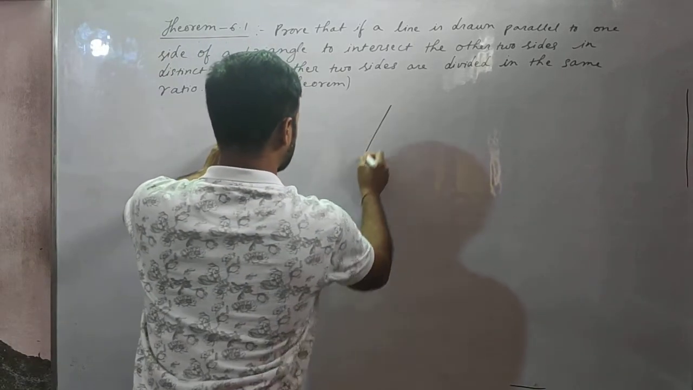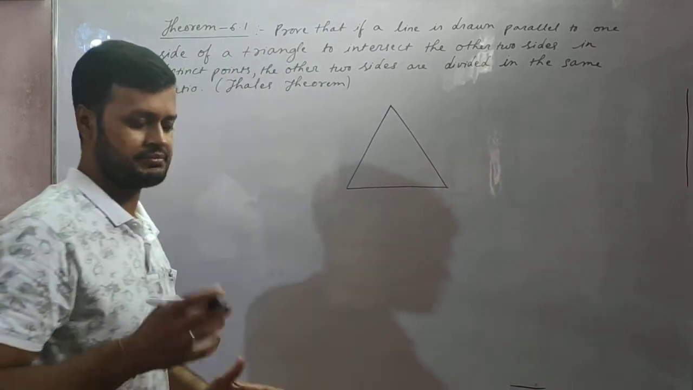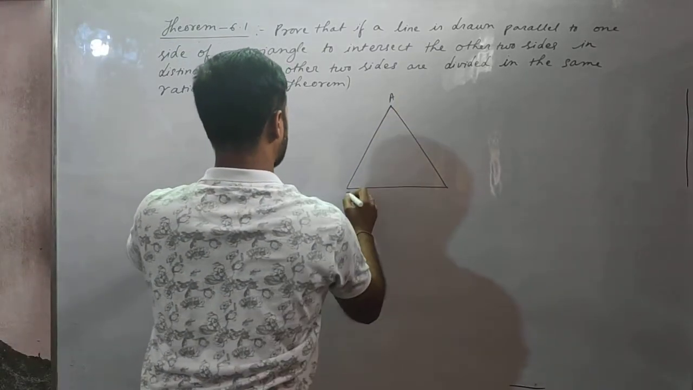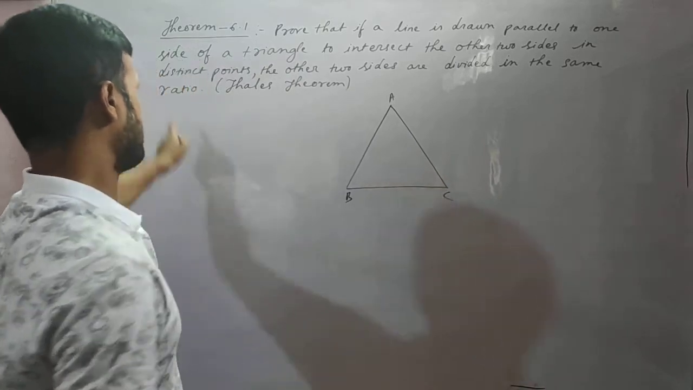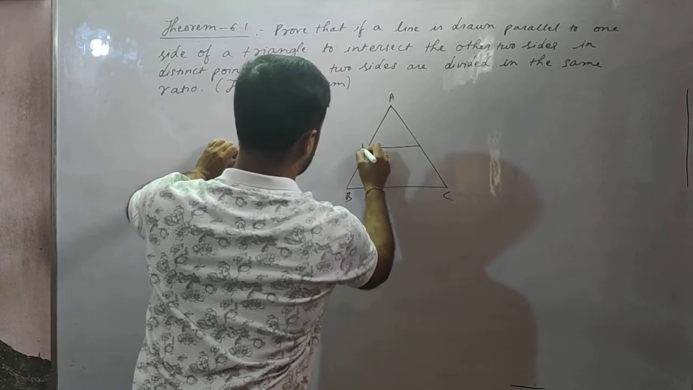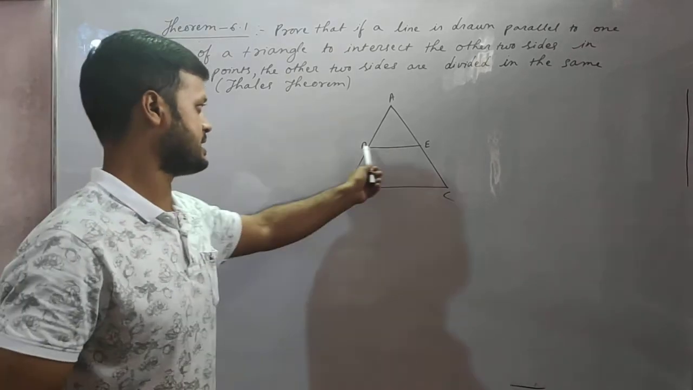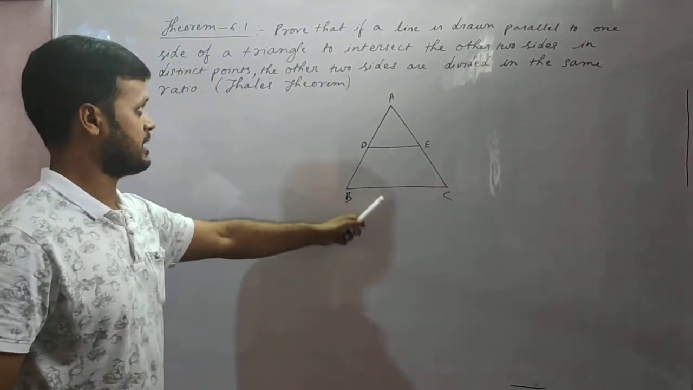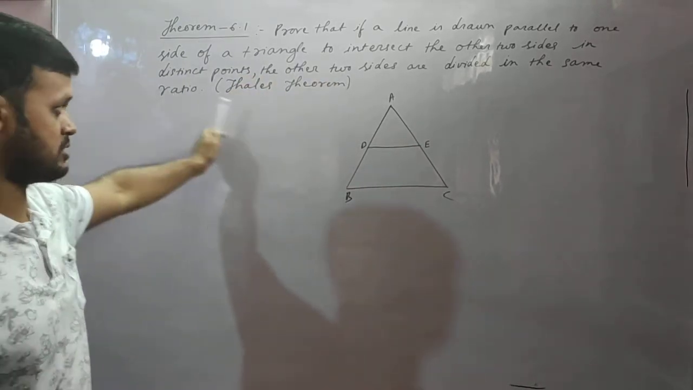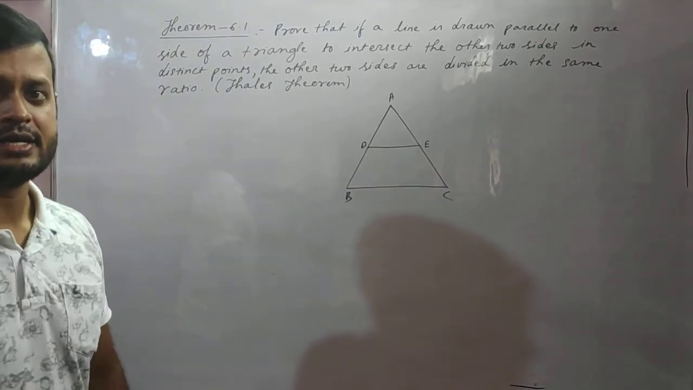That means if a triangle is there, what do we need to actually prove? Suppose ABC is a triangle, and a line is drawn parallel to one side of the triangle, suppose DE parallel to BC is drawn. Then it intersects the other two sides in distinct points, and the other two sides are divided in the same ratio.